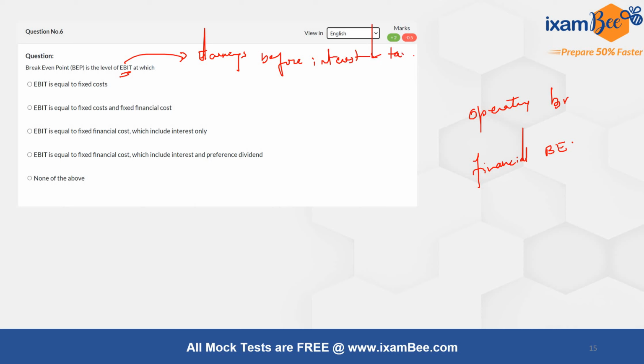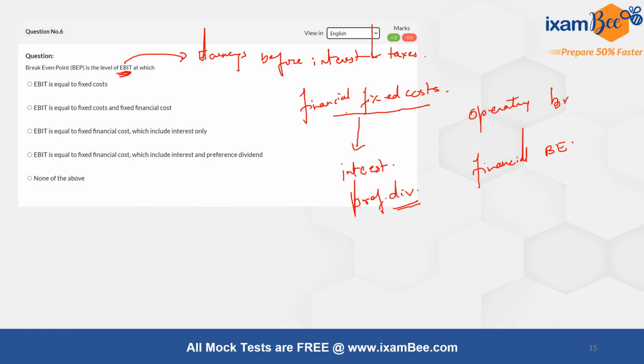and taxes, right? So my financial break even actually comes at a point when all my financial fixed costs get covered by my EBIT. So what are my financial fixed costs? My financial fixed cost includes interest payments or any kind of preference dividend that is promised.